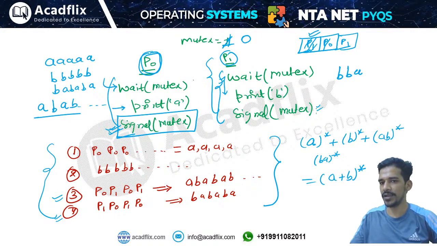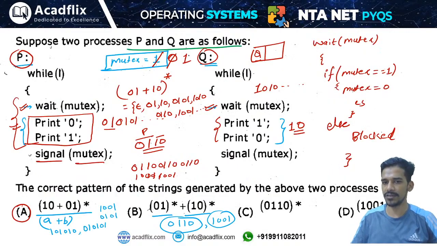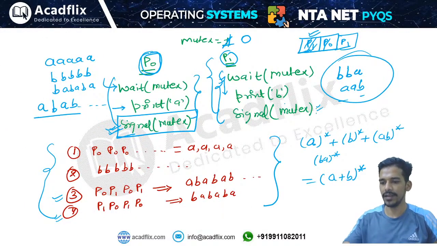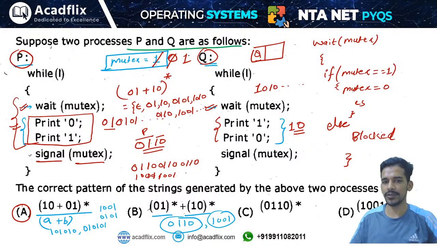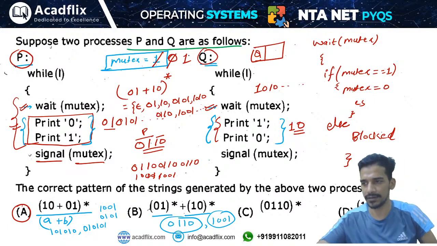Or P0 executes 2 times and P1 only 1 time, so AAB. So all these sequences are possible, and this code is also the same as the example I have taken. I am just putting A equals 01 and B equals 10. I am taking only B equals 01 and A equals 01. So (A+B)* means (10+10)*.